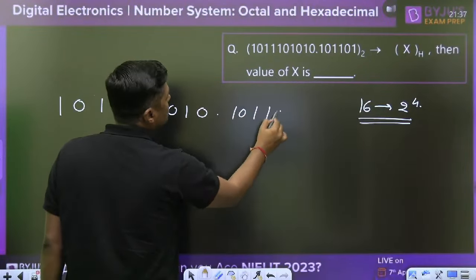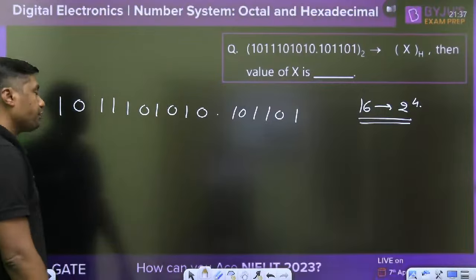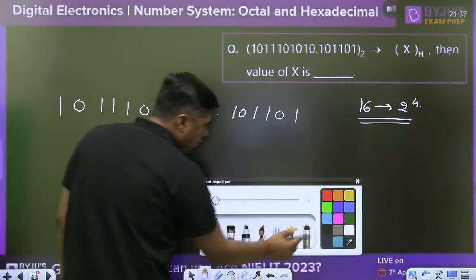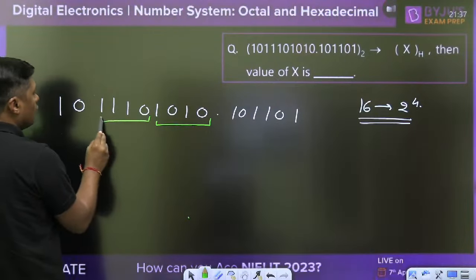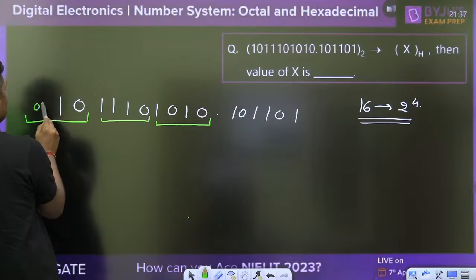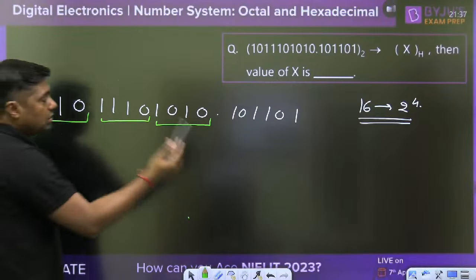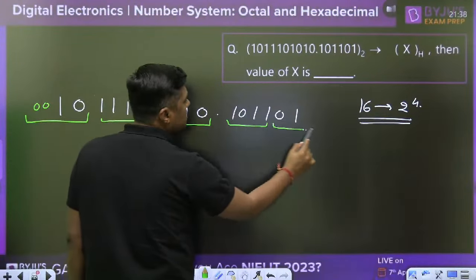You have to make groups of 4 from the point. This is 4, this is 4 and that is 4. An insignificant 0 you can add here. Now on the right side, this is 4 and this is 4.